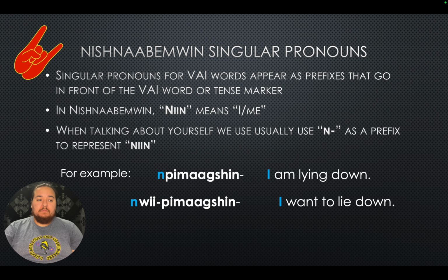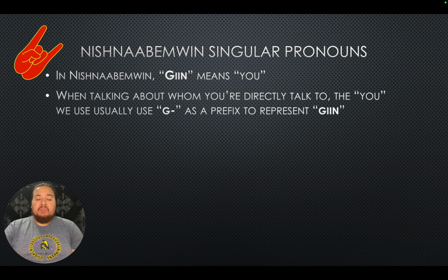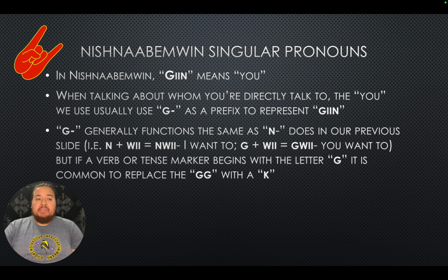All right, let's move on. So again, record these down in your notes when the slide is done. So in Nishnaabemwin, gin means you. When talking about whom you're directly talking to, the you, we usually add a G prefix to represent gin. So G generally functions the same as our N prefix does. In our previous slide, N plus we equals ne we, meaning I want to. G plus we equals ge we, meaning you want to.